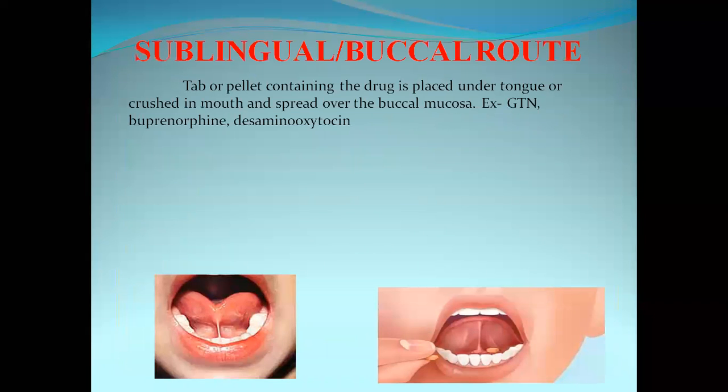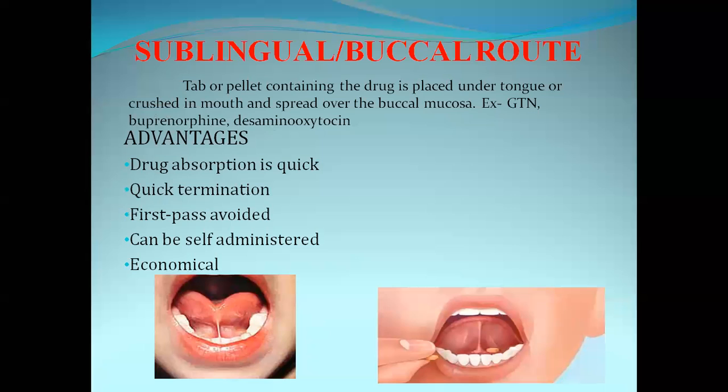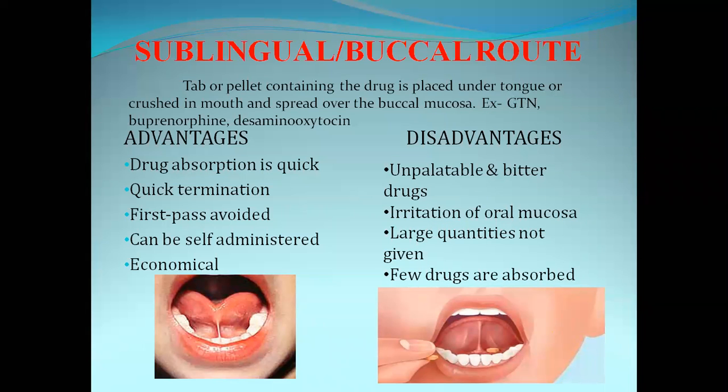Now, the next route of drug administration is the sublingual or buccal route. Here, the tablet or pellet containing the drug is placed below the tongue, or the tablet might be crushed and that crushed powder spread on the buccal mucosa. The drugs given through the sublingual route are glyceryl trinitrate, that is GTN, and buprenorphine.